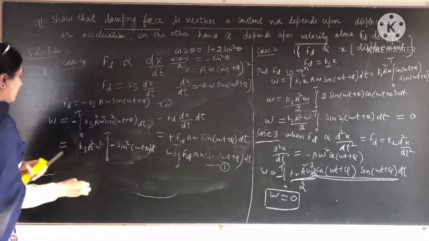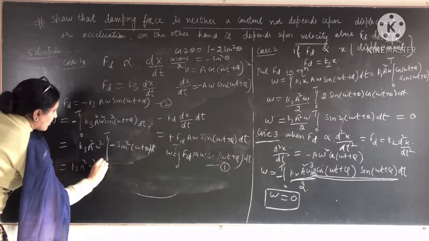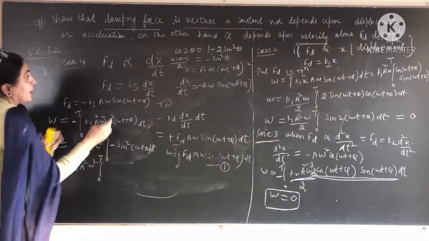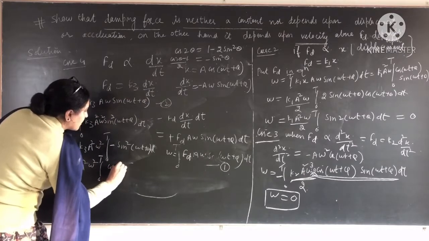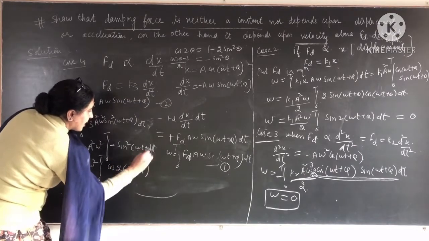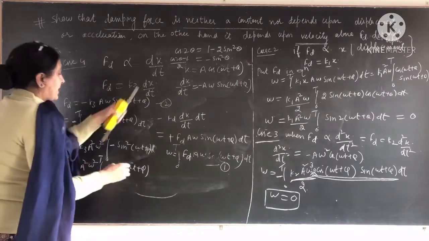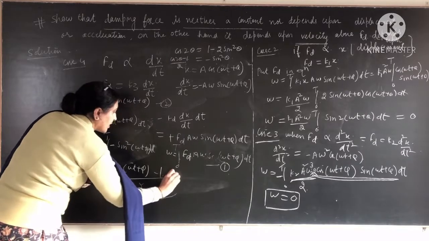So put here, that is equal to k3 a square omega square, integral from 0 to t of (cos of 2 theta minus 1) divided by 2, where theta is omega t plus phi, into dt.